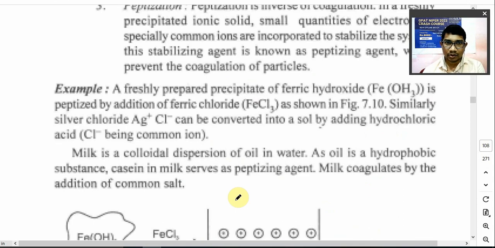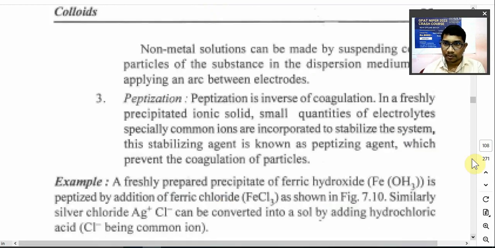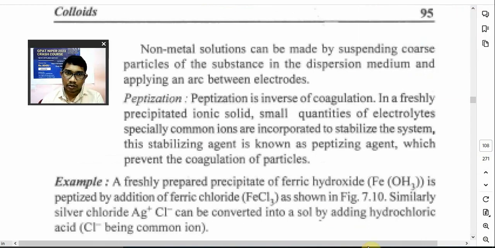और तीसरा मेथड होता है पेप्टाइजेशन. Third method is nothing but peptization method. So peptization means it is opposite to coagulation. होता है कि freshly precipitated ionic solid, कोई भी solid है जो precipitate हो चुका है, जैसे for example ferric hydroxide, इसका precipitation किया आपने सिंथेसिस करके.